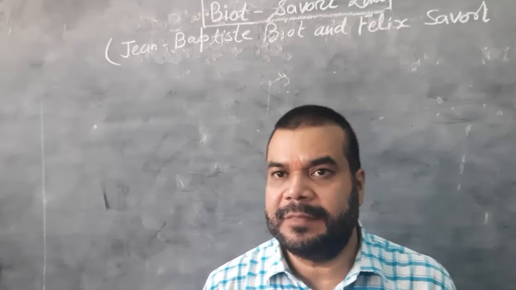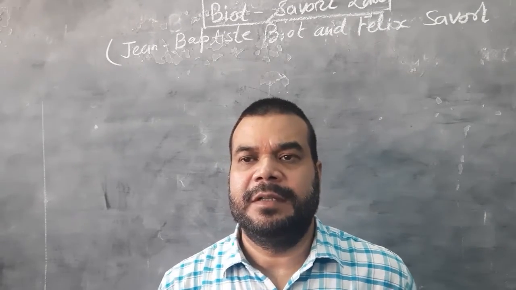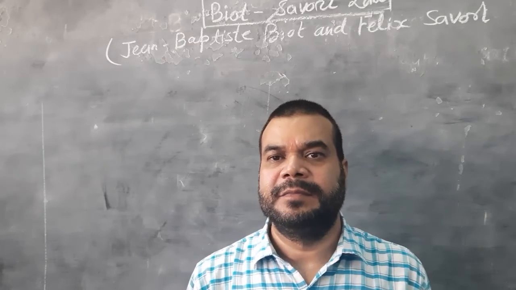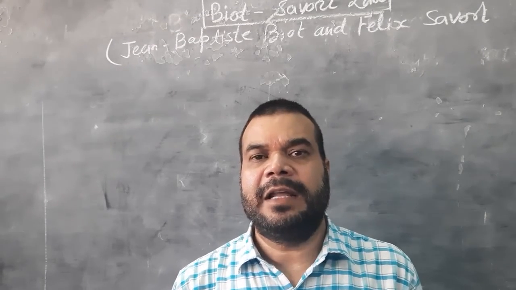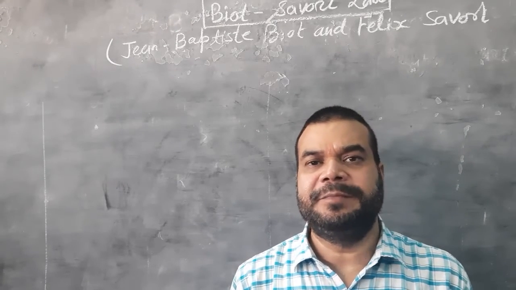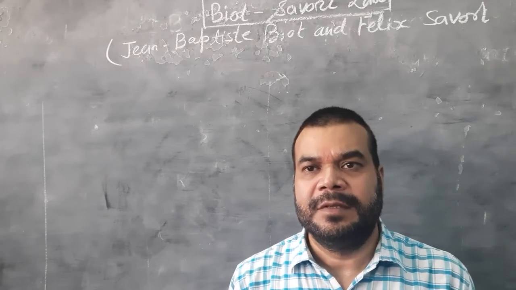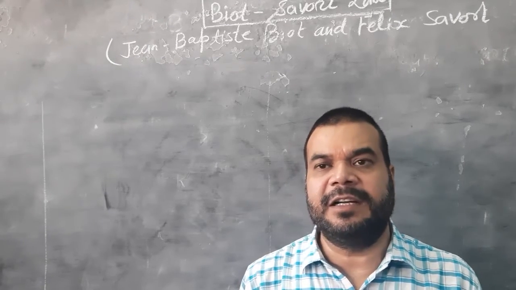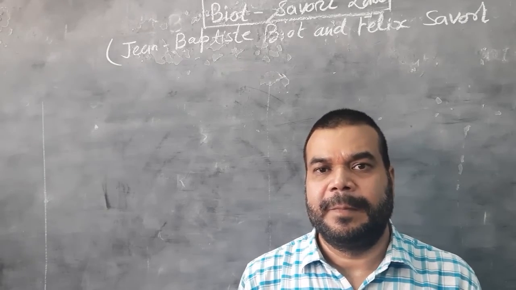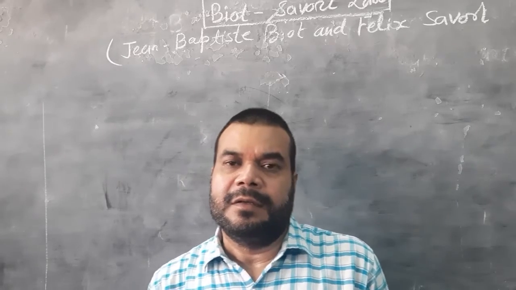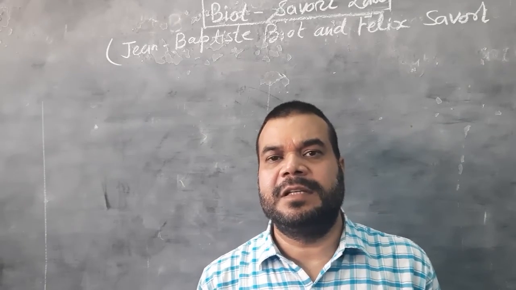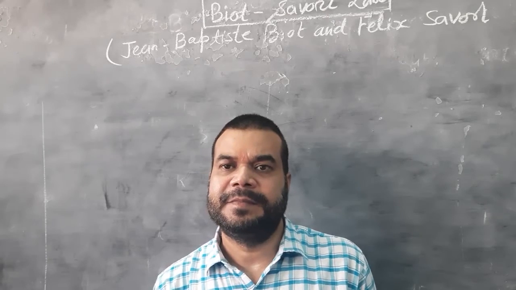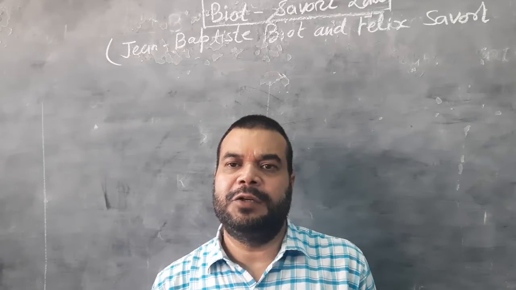Biot and Savart observed individually, in different experiments, that when a charge is moving, it produces a magnetic field, but they did not calculate it individually. Then in 1820, in the early 19th century, they calculated it with an experiment when the charge is moving in a conductor, and the current-carrying conductor consists of different small elements, and these elements behave in two ways.